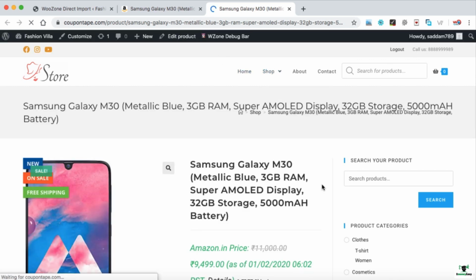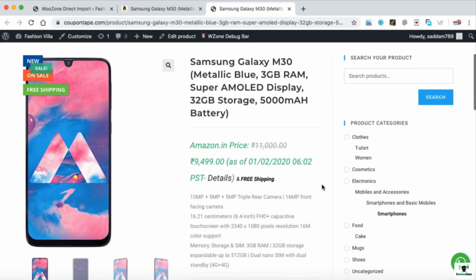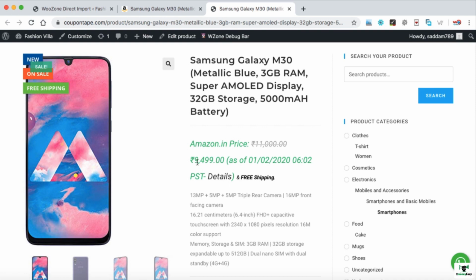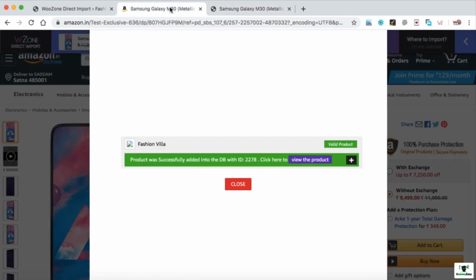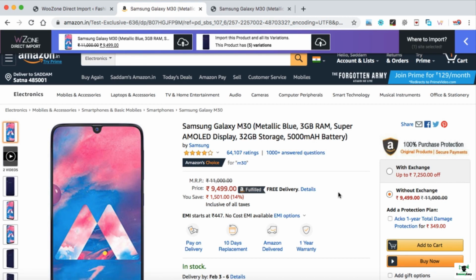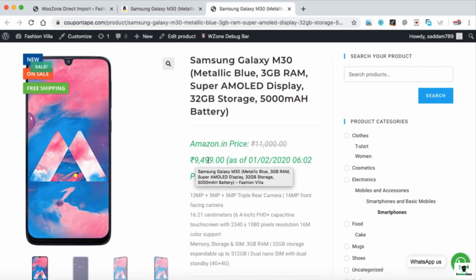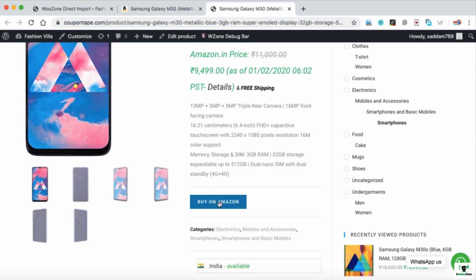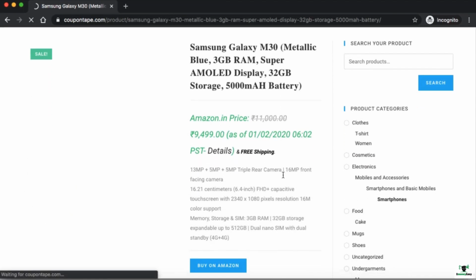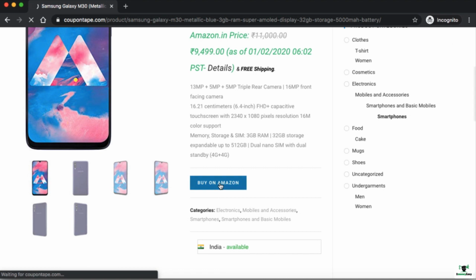So let's click on view the product, and you can see coupontape.com is opening, and the complete product has been imported into our website with the exact price that the Amazon website has. Let's confirm. So we can close it. Here we go. So the price is 9,499 Indian rupees, and here it is also showing 9,499, and 11,000 was the actual price. Now when someone clicks on buy on Amazon, let me just try it in an incognito mode. Here we go. So now let's click on buy on Amazon.